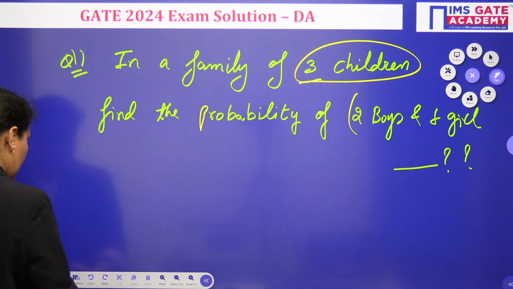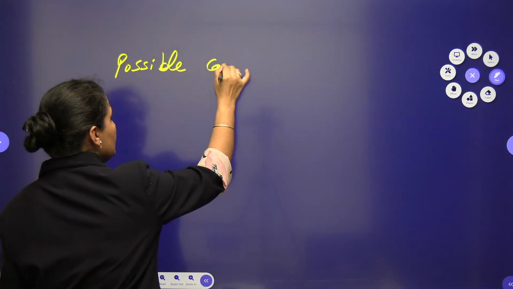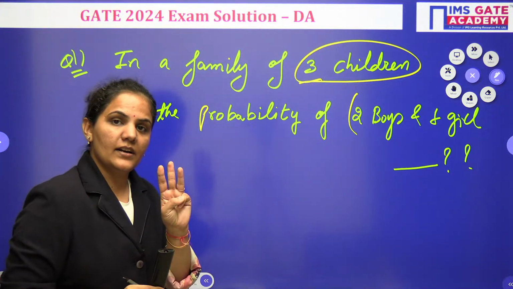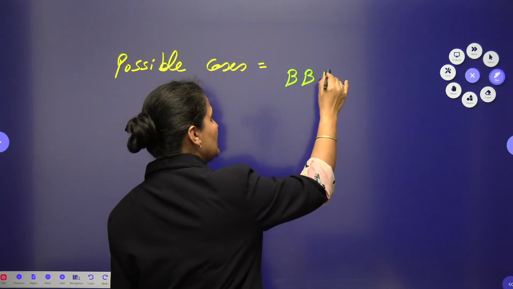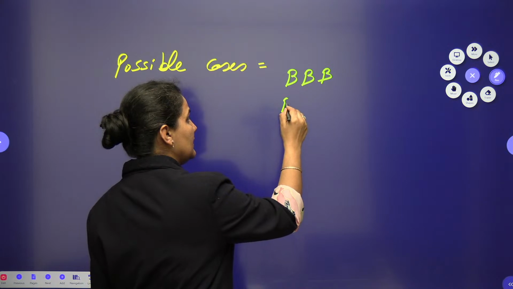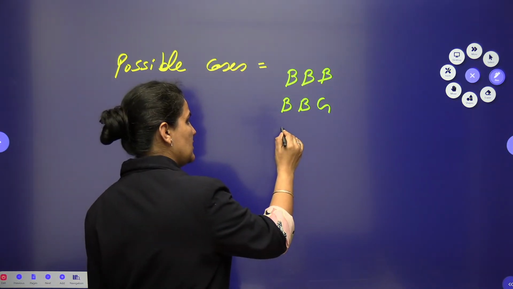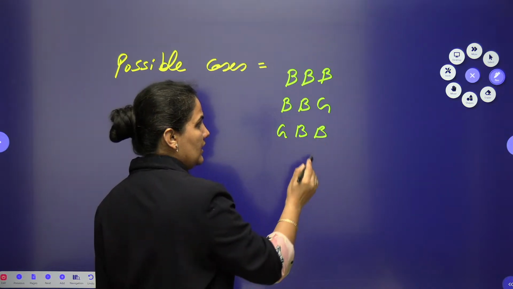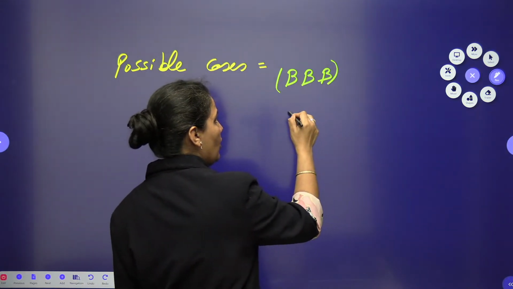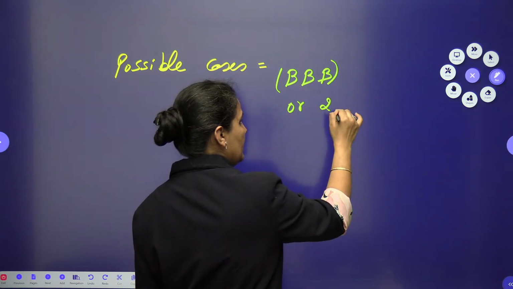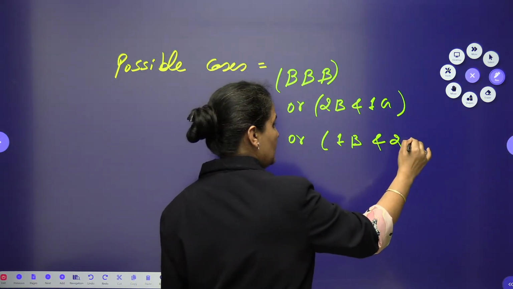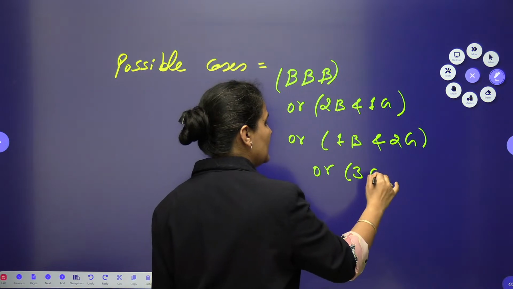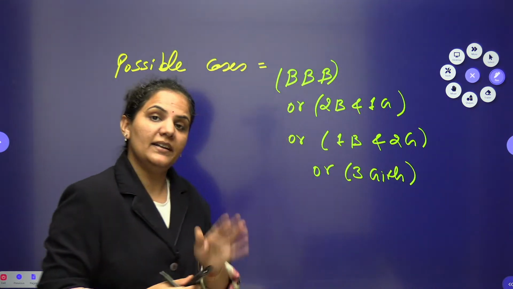So first of all, here we can go with the possibilities or the possible cases. As you are saying that in a family of 3 children, among these 3 children, what is the possibility? Suppose all the 3 will be boys, or suppose 2 are boys and 1 is a girl. Okay, so here I can write down all the 3 will be boys, or 2 boys and 1 girl, or we can write down 1 boy and 2 girls, or it is possible all the 3 will be girls. These are the possibilities I am talking about in general.